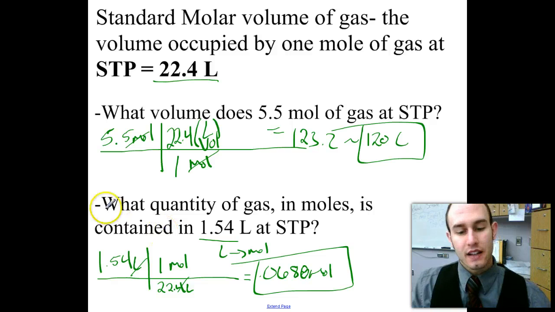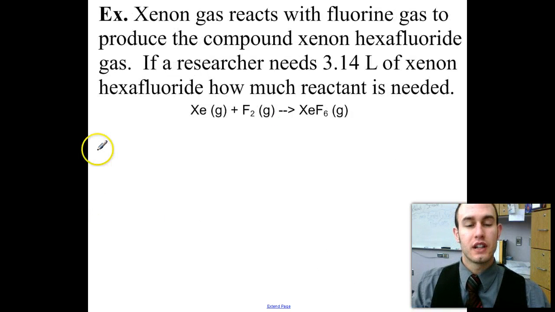And then the last thing that we need to do here is use it in a gas stoichiometry problem where we go from reactants to products. So here we're given xenon gas reacting with fluorine gas to produce the compound xenon hexafluoride. A researcher needs 3.14 liters of xenon hexafluoride, so my xenon hexafluoride is 3.14 liters is needed.